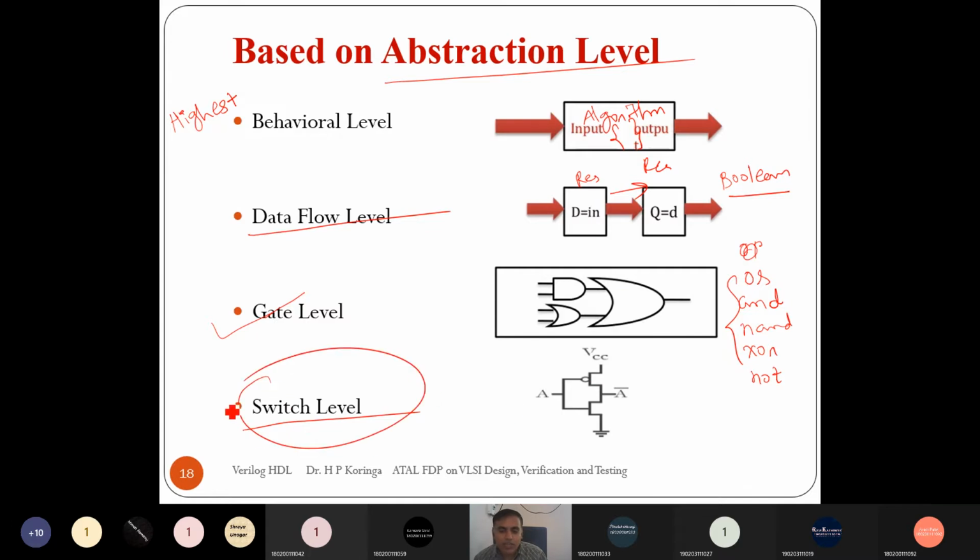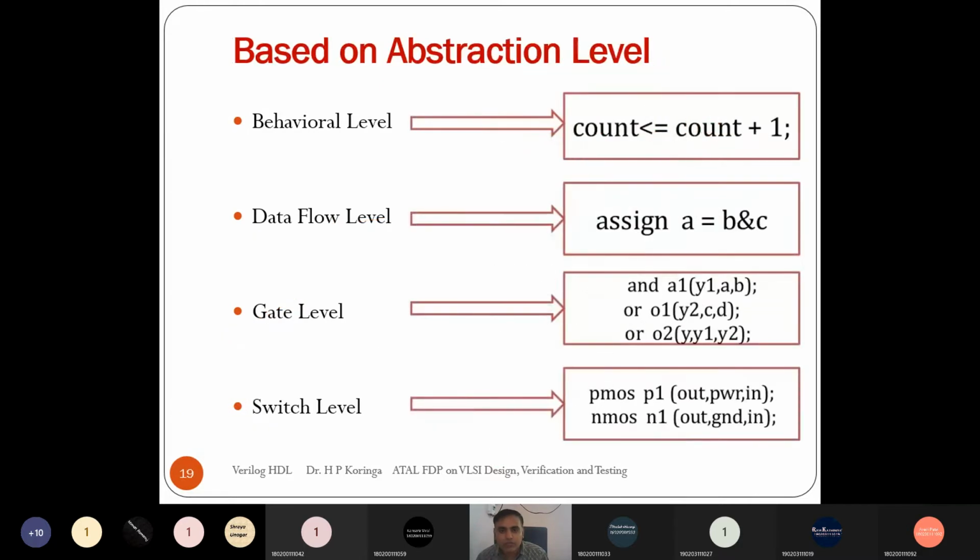So switch level abstraction is the lowest abstraction level. These are the four abstraction levels supported in Verilog. In behavior level, it is in the form of some procedural statements, right? And in data flow, it is some assign statements in Verilog. And in gate level, it uses some primitives to implement, right? So which structure have we seen? We have seen this structure.